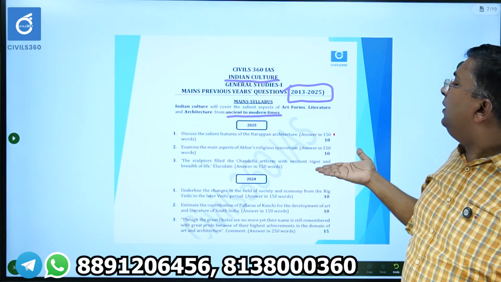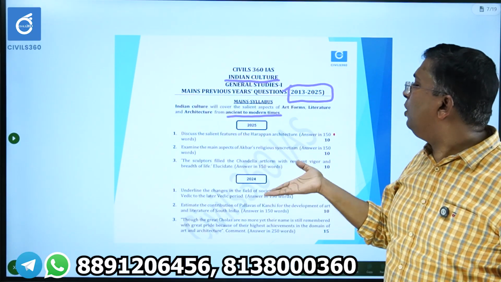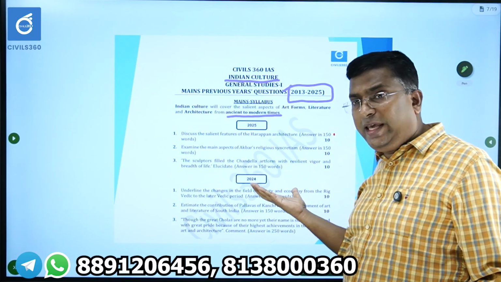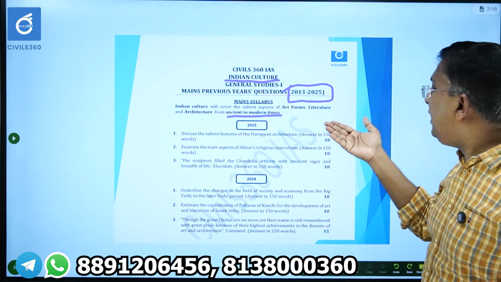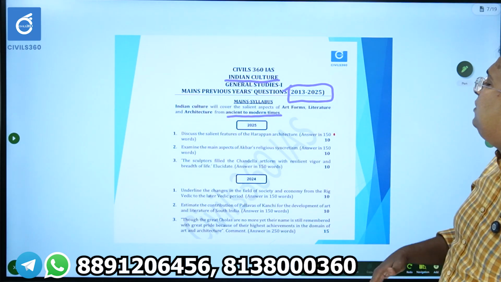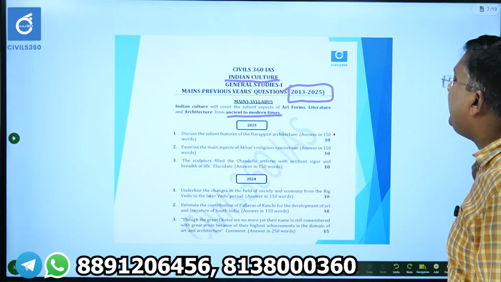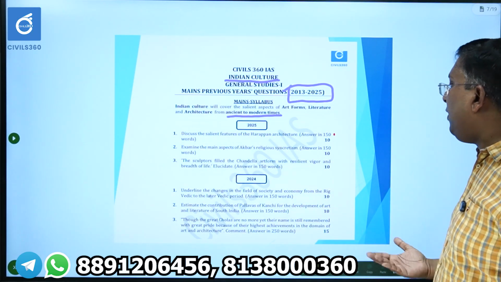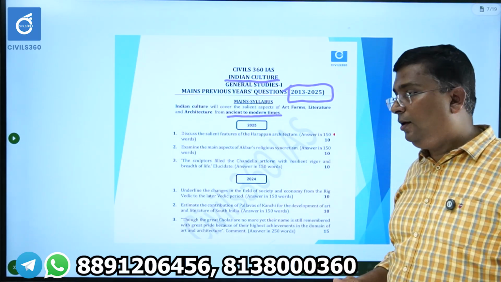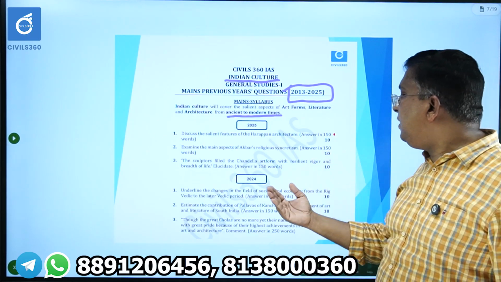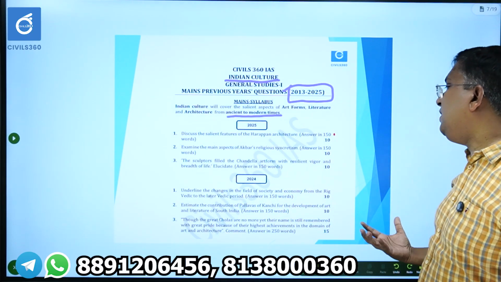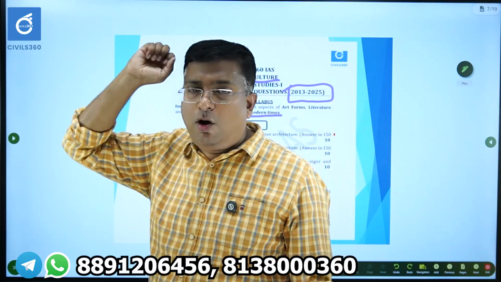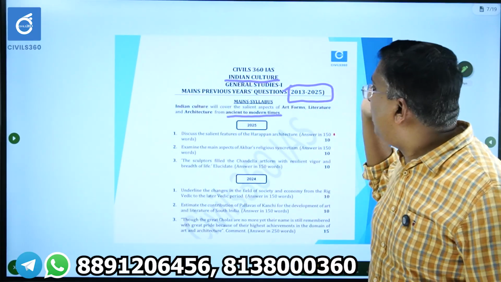The Chandela dynasty's art forms and sculptures were asked in 2025. Now see 2024: from the Rig Vedic period to the later Vedic period, what are the underlying changes in the field of society and economy? Regarding the Pallavas of Kanji, they asked about the development of art and literature of South India. Then they asked about the great Cholas and their achievements in art and architecture. So you have to study art forms, literature, and architecture from ancient to modern times.